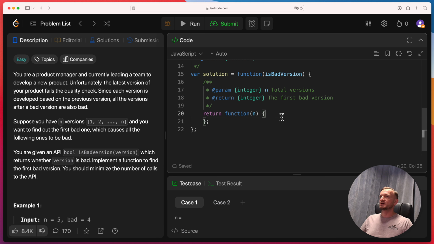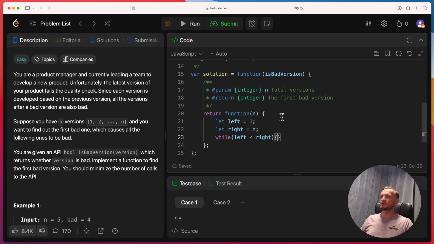So to do that, we will declare a left marker, which will always be version 1, and we will declare a right marker, which will always be n, so the last version. Then the iteration will be in a while loop. We will do this while loop till the markers don't cross.